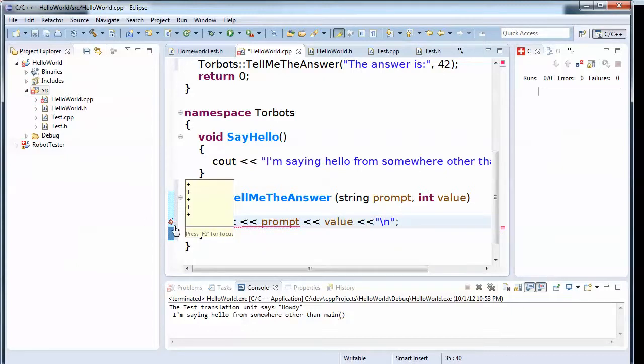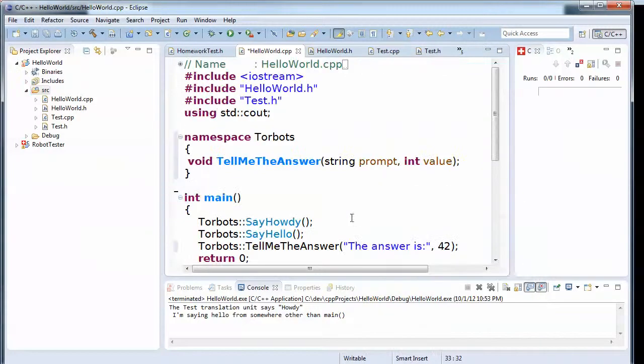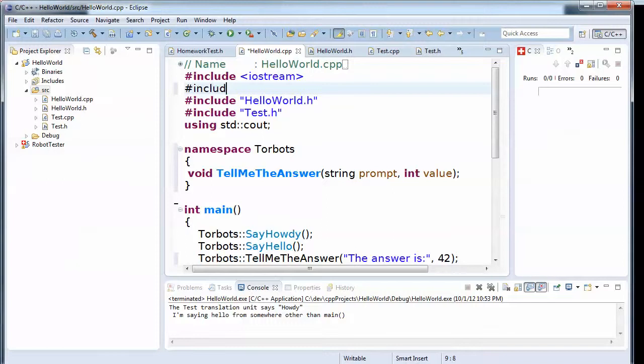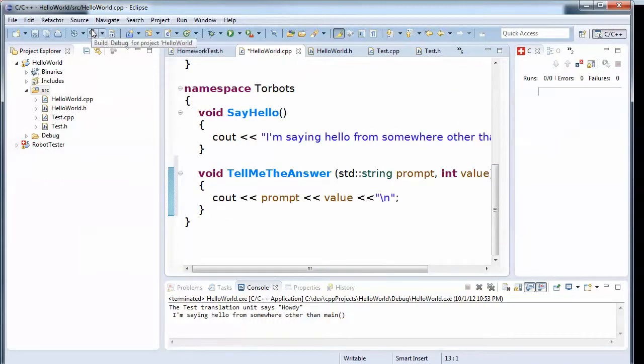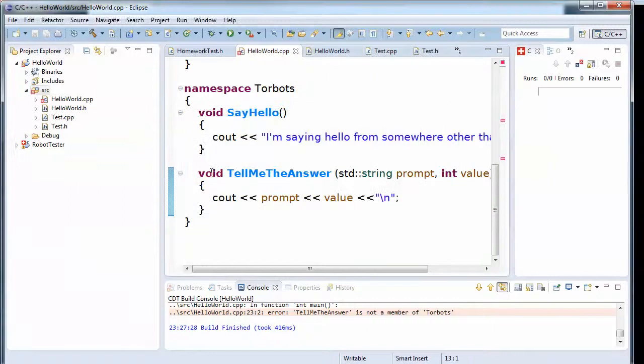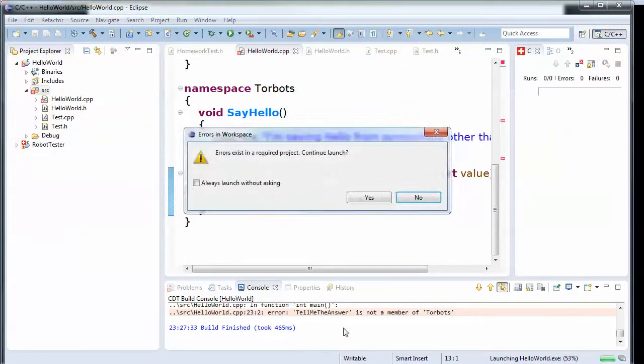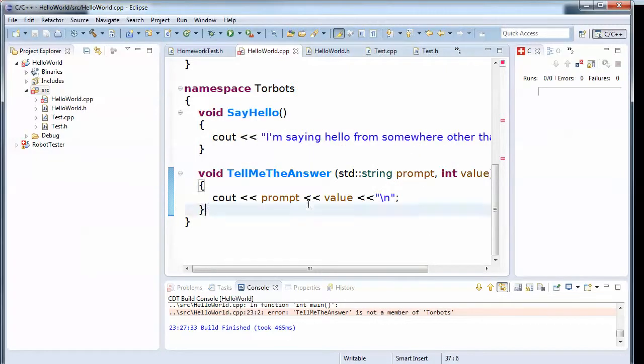Okay. And what does this not like? For type cout. Oh, it doesn't like string. Actually, it doesn't know what this is because it lives in the standard namespace, and we're probably not even including string anymore. So let's go back and get string again. Okay, and that looks good. Let's compile. And looks like we compiled and we ran. And tell me the answer is not a member of Torbots. So what did we do wrong?